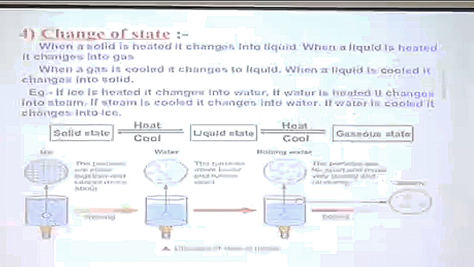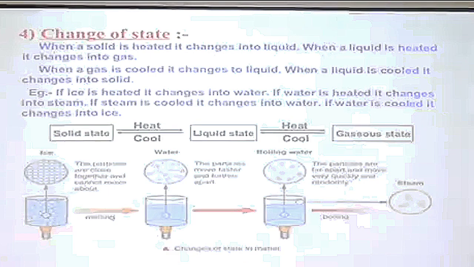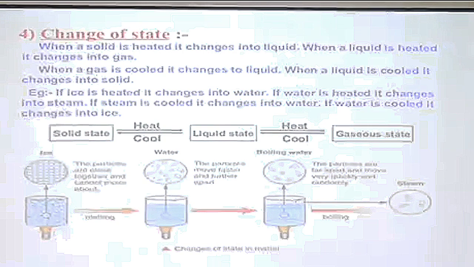Now we know water can exist in all the three states. Yes, we find it in solid state, in mountains as snow. Water as a liquid we use for drinking. It's in all water bodies, and it is present in the gaseous state as water vapor in air.